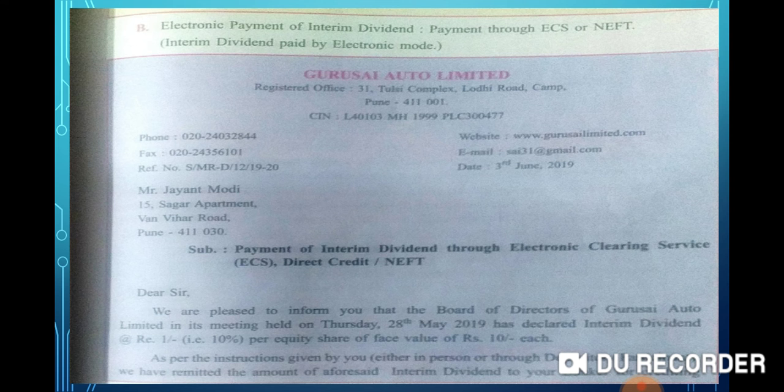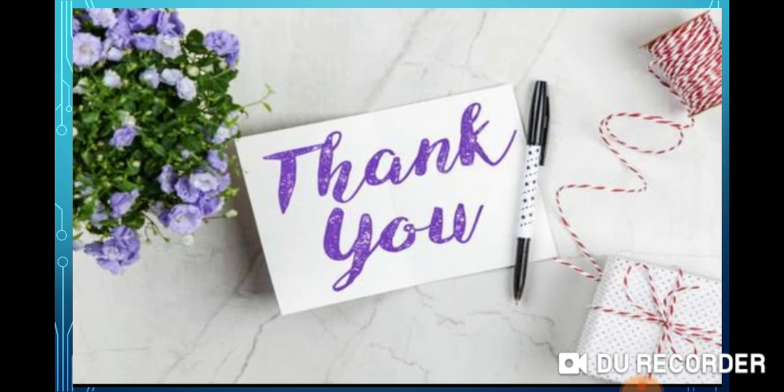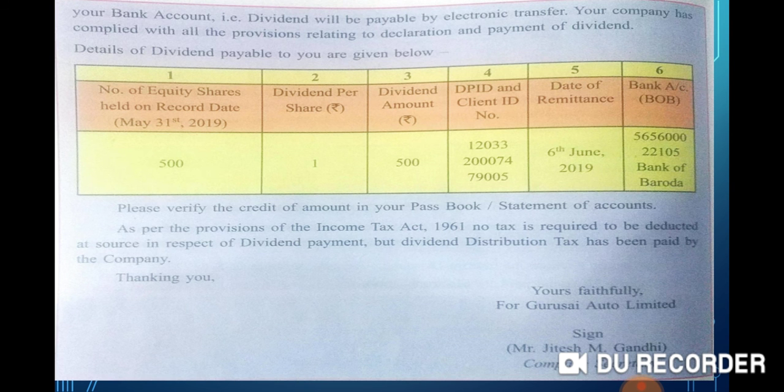Details of dividend payable to you are given below. In the first column, write down the number of equity shares held. In the second column, dividend per share is rupees 1, so 500 multiplied by 1. In the third column, dividend amount rupees 500. Fourth column, DPID and client ID number if it is available.